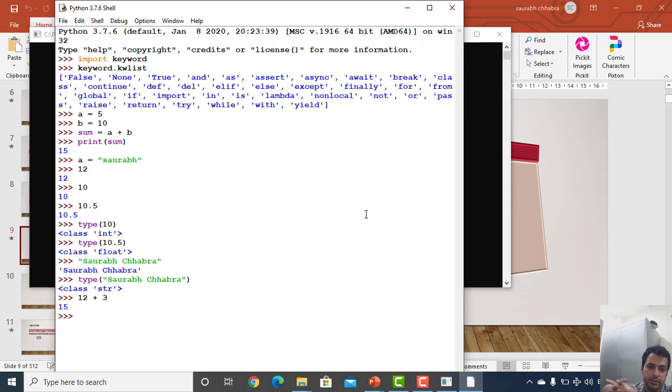So let's see. It's just interpreting, and the result in this case is an integer value, because it knows that both the values which I entered were of integer type, and so the result is also of integer type. No worries for this. Suppose in this case the first value is 12, again an integer, and the second value which I am entering is a float value. It has some fractional part as well. So in this case our interpreter is returning a float value.